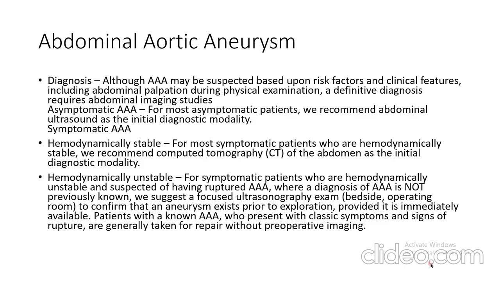If the patient is asymptomatic, we diagnose by doing an abdominal ultrasound. If the patient is symptomatic, we see if the patient is hemodynamically stable or unstable. If hemodynamically stable, the investigation of choice is CT angiography. If hemodynamically unstable, we see if the patient has a prior established diagnosis of abdominal aortic aneurysm. If yes, then we go directly for intervention.